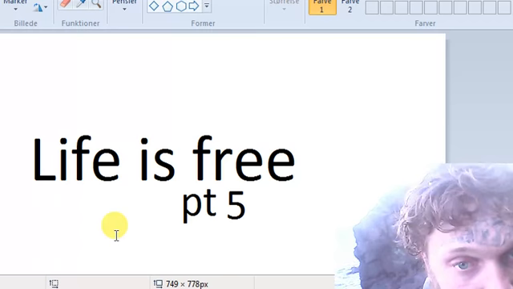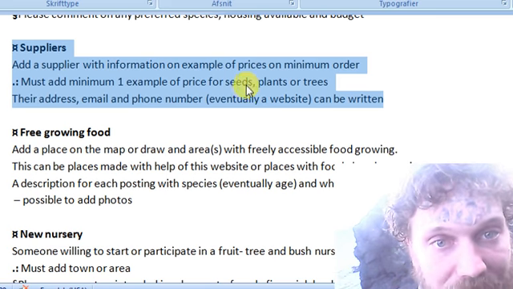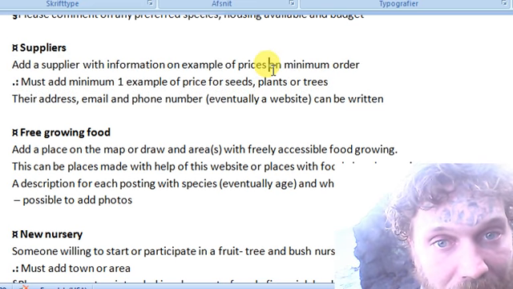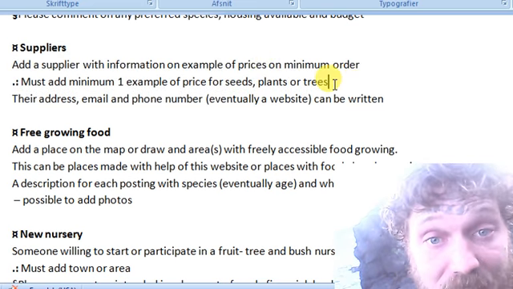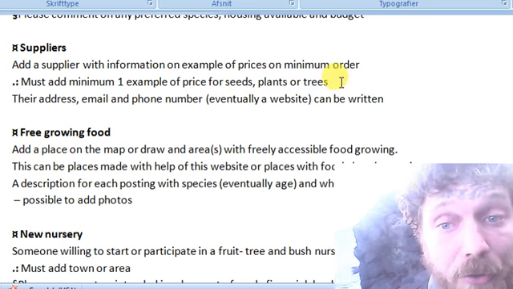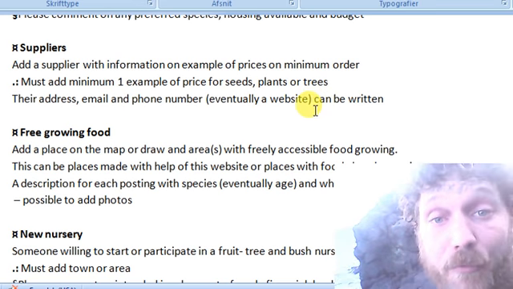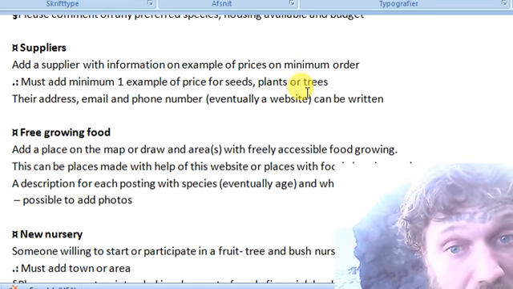Life is Free, Part 5. I was talking about suppliers, and I've seen some good prices for wholesale fruit trees, up to €4, and even €1 or €2 for fruit bushes or fruit trees.